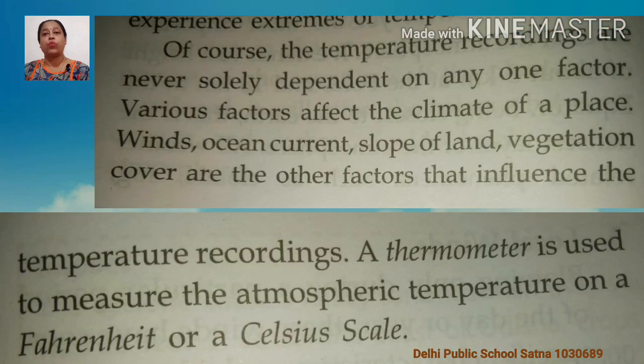Wind, ocean currents, slope of land and vegetation cover are the other factors that influence the temperature recorded. Is it clear? So there is not only one factor which affects the climate; there are various factors.